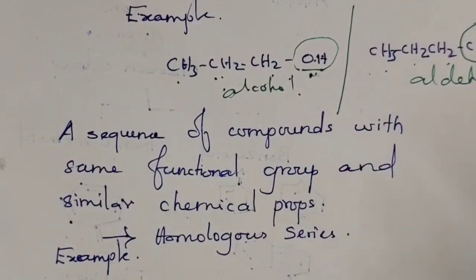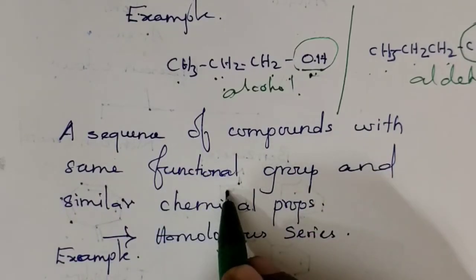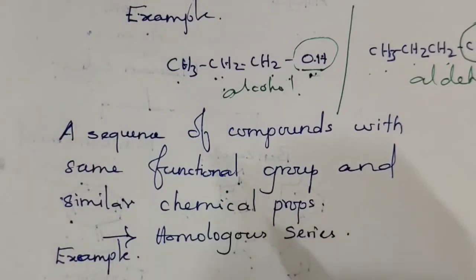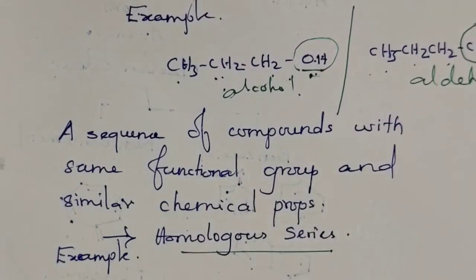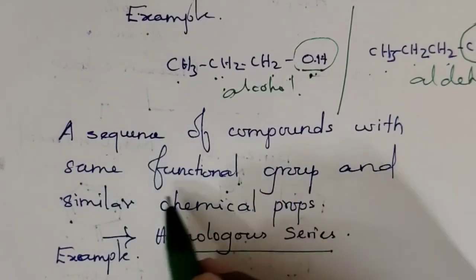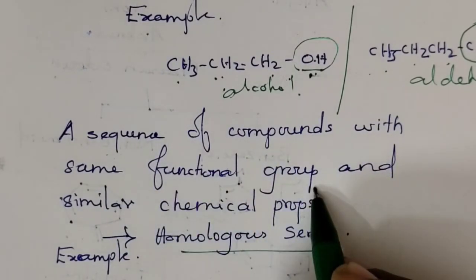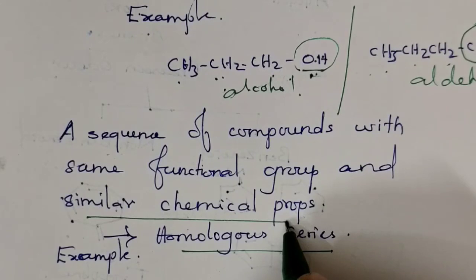Organic compounds having the same type of functional group are present in a particular sequence or group. That particular group is called a homologous series. That means in organic chemistry, a sequence of compounds with the same functional group. When they have the same functional group, they have similar characteristic features also.